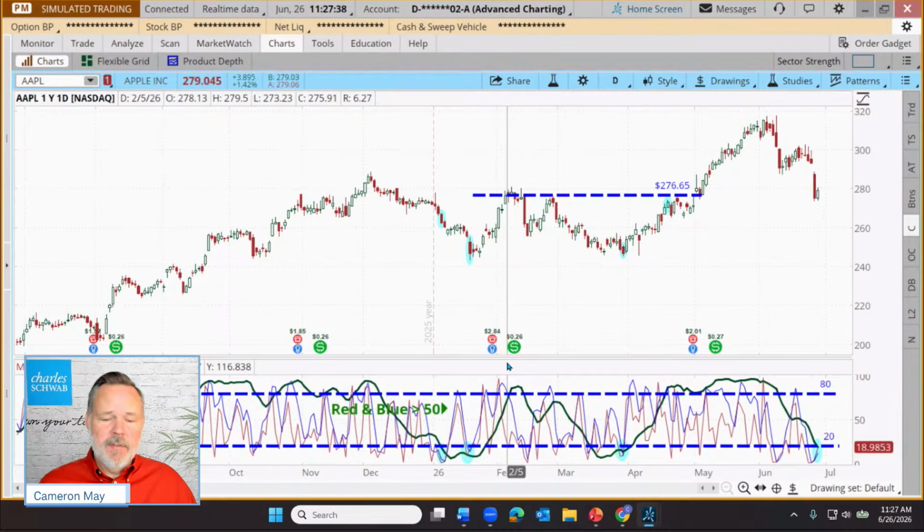Now, technical indicators are built on historical price and volume and other things like that. So one might claim that their special indicator shines the way for price, but nobody knows the future. And usually for someone to claim that a technical indicator is a leading indicator, it's a marketing ploy, right?